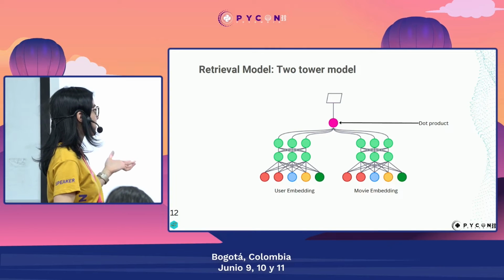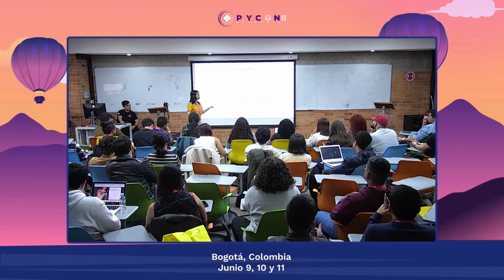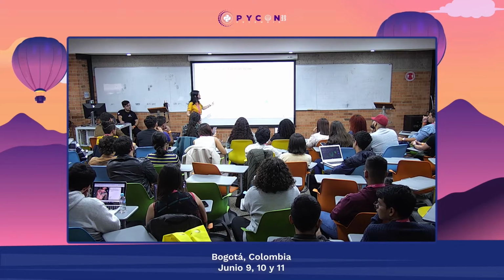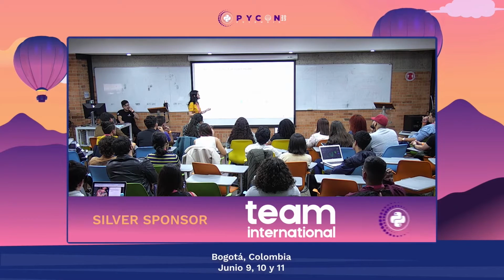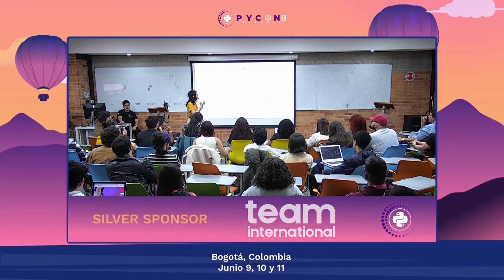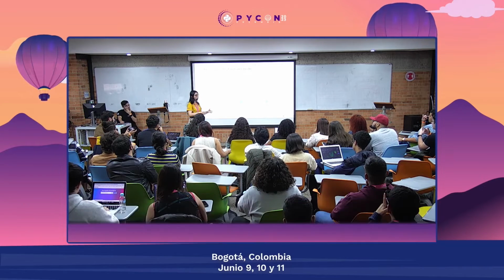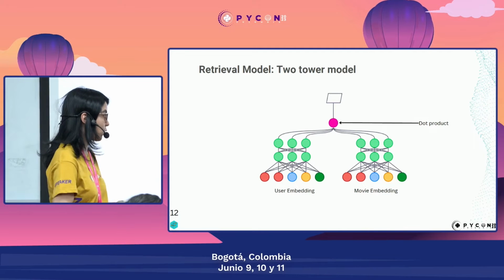After the dot product, we get the ratings from each of our users to all of our movie embeddings. This is something very particular to recommender systems that is different from other machine learning problems, because here we have to give a rating for all of our space of items.